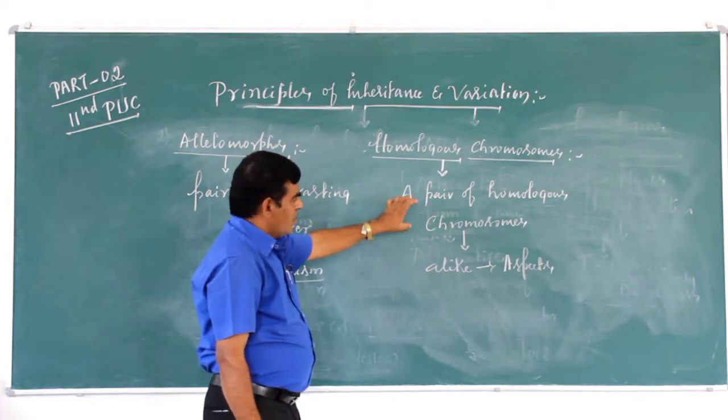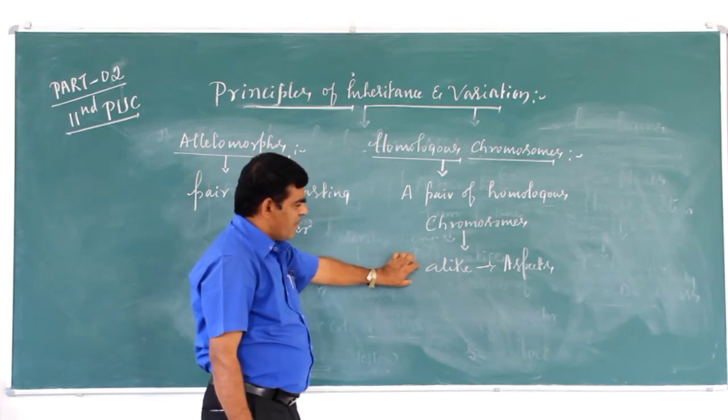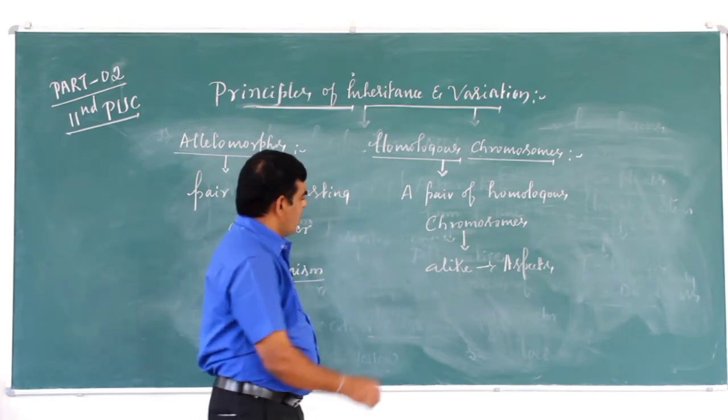A pair of homologous chromosomes which are alike means similar or the same in all aspects.